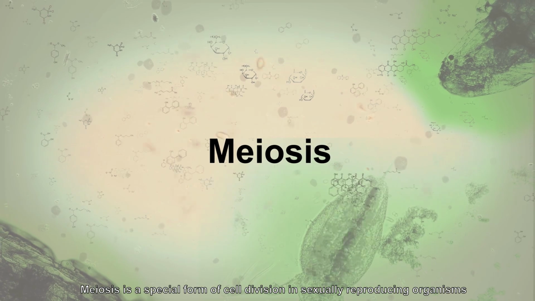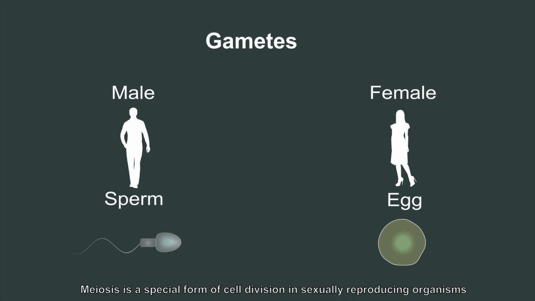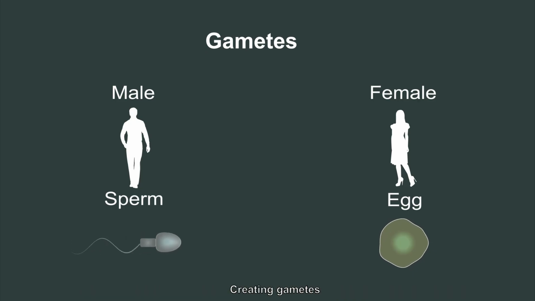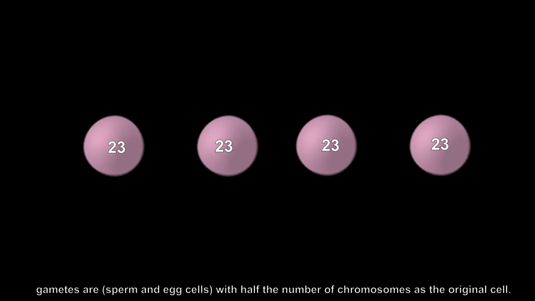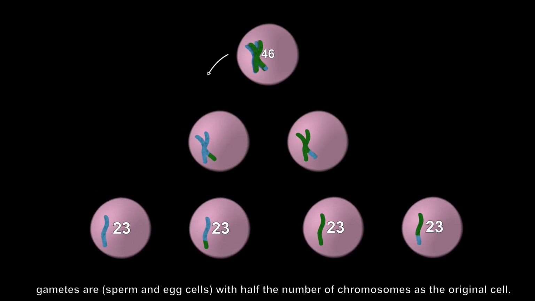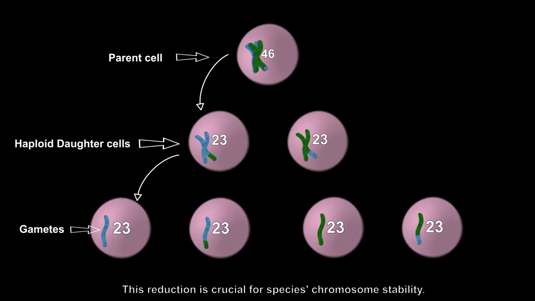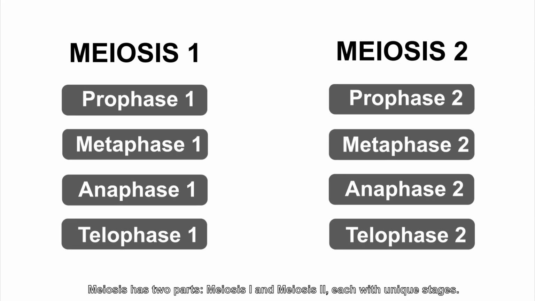Meiosis is a special form of cell division in sexually reproducing organisms, creating gametes. What are gametes? Gametes are sperm cells and egg cells in male and female with half the chromosomes of the original cell. This reduction is crucial for species chromosome stability. Meiosis has two parts, Meiosis I and Meiosis II, each with unique stages.